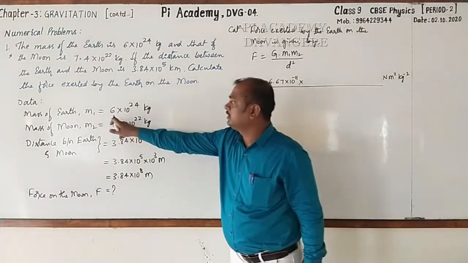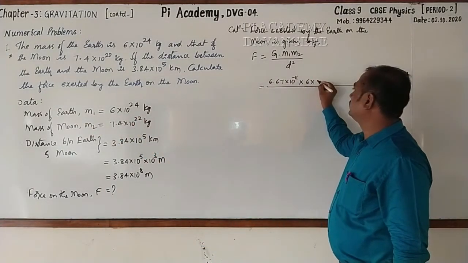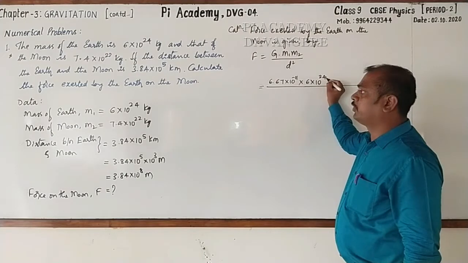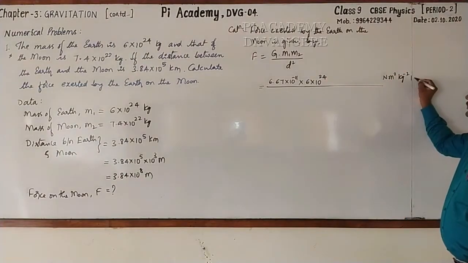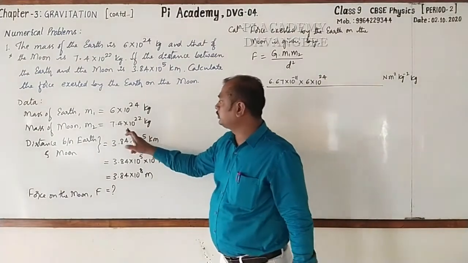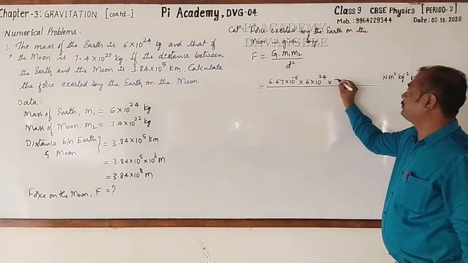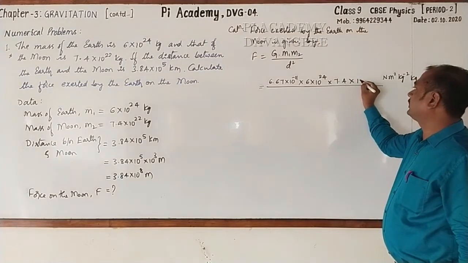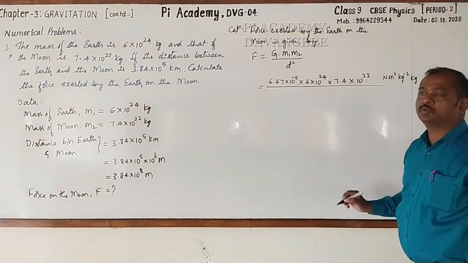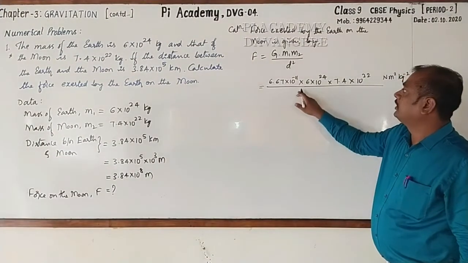What is m1? m1 is the mass of the earth. It is 6 into 10 raised to the power 24 kg. Right? Next, m2. m2 is the mass of the moon. It is 7.4 into 10 raised to the power 22 kg, divided by d square.